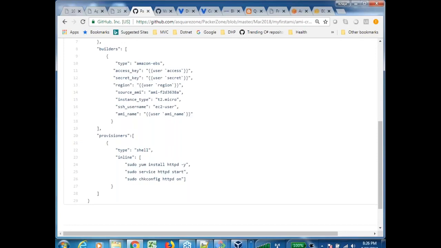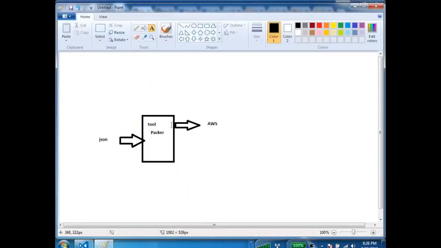So what is this builder? Builder will tell about this, whether you want to create an image in AWS, in Azure, in Google Cloud, or in VMware. And what is provisioning? After you create a machine, any custom work which you want to do is called provisioning. That's the definition, that doesn't change.